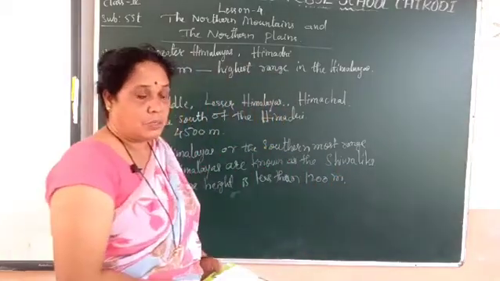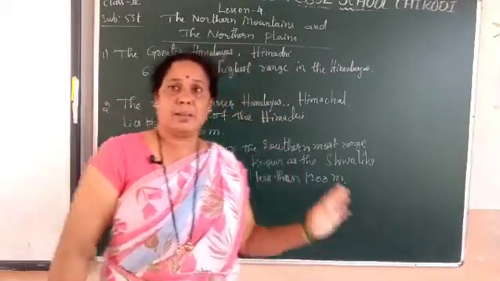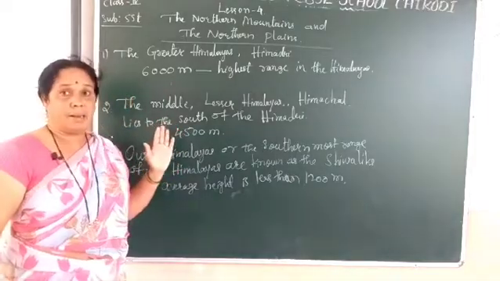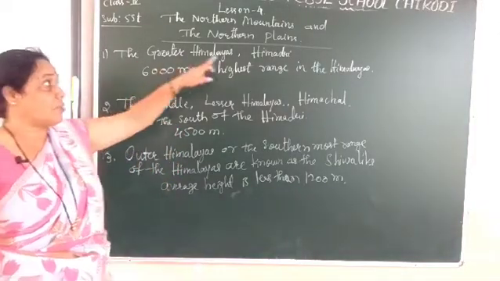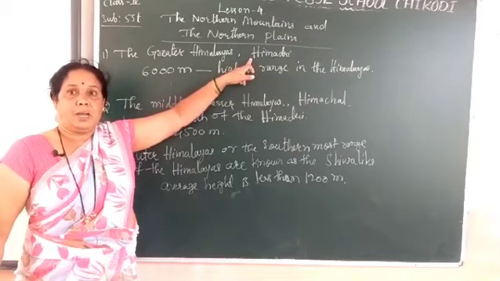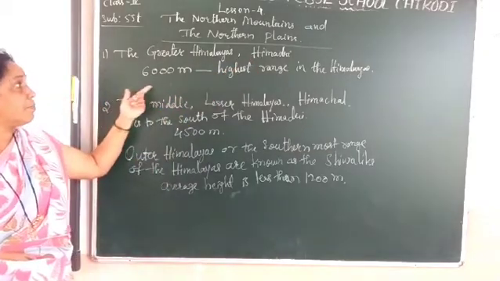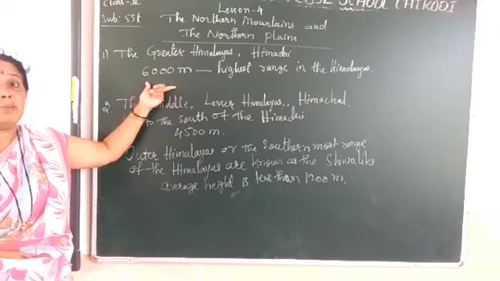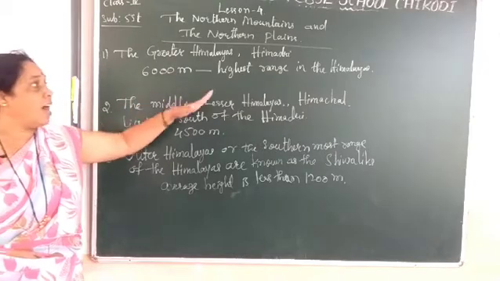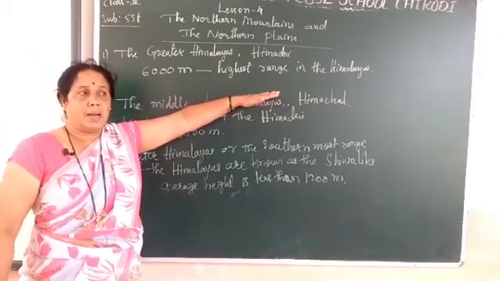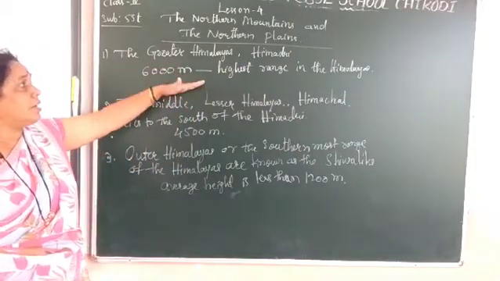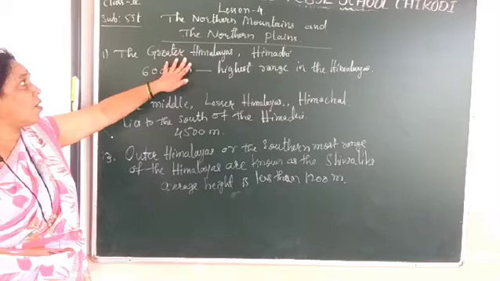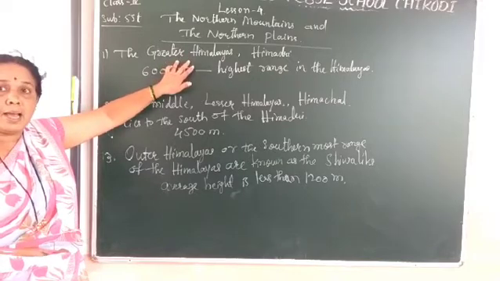Okay, dear students, the Himalayas are divided into three parallel ranges. That is the Greater Himalaya. It is also called Himadri, and has an average height of about 6,000 meters and is the highest range in the Himalayas. That is Himadri or the Greater Himalayas.